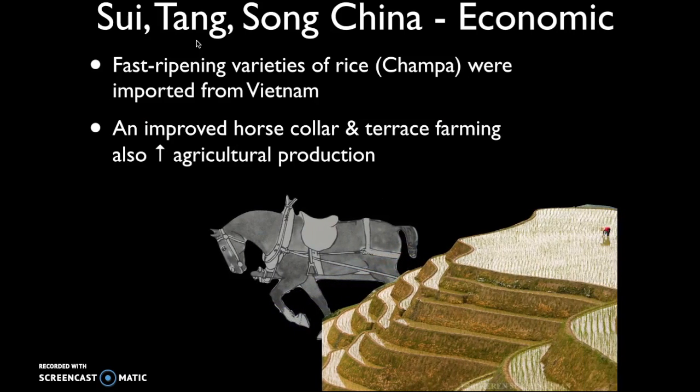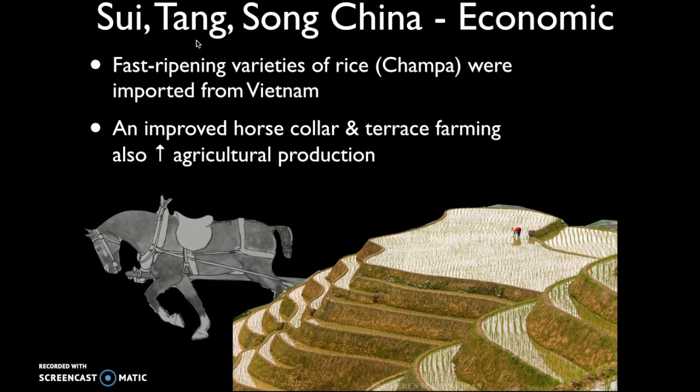They also developed innovations in the horse collar, which allowed them to harness the energy of horses and gave them more effective use of plows. They also developed terrace farming systems. So in elevated regions with hills and mountains, they would cut into the side of the mountain and then grow on top of these terraces, and it was a very effective way at growing crops at elevation.